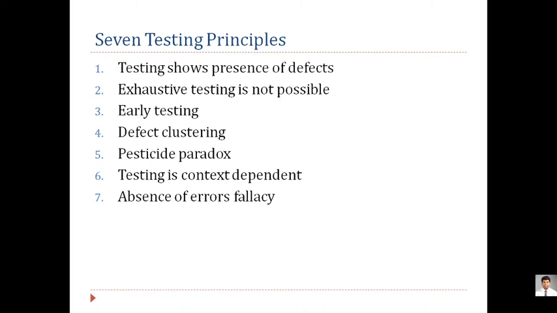Fifth one, pesticide paradox. The word means pesticide. We use the word pesticide frequently when we don't want our product, that is any product, to be defected by an external entity. So you have to consider the pesticide paradox. That means the external entities that will be interacting with the system should be considered from all perspectives, that is, what all entities will be interacting with the system, and based on that you need to create and test your application in a very systematic way,